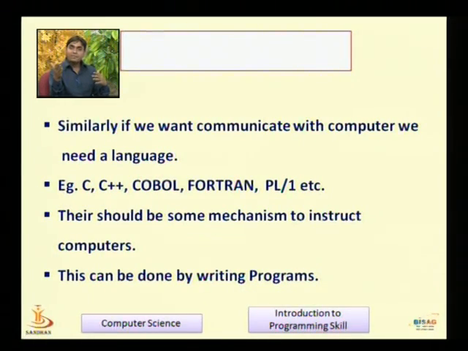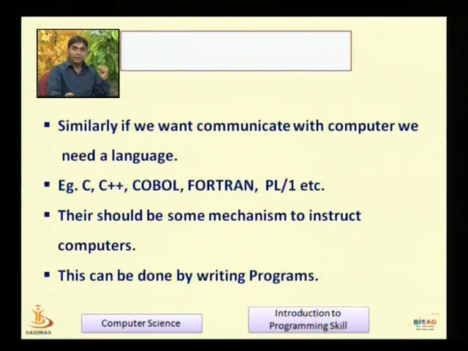There should be some mechanism to instruct the computer, and this is done through a specific language, for example C, C++, COBOL. This can be done by writing programs, that is, writing in a particular language. The program instructs the computer to perform a specific task.